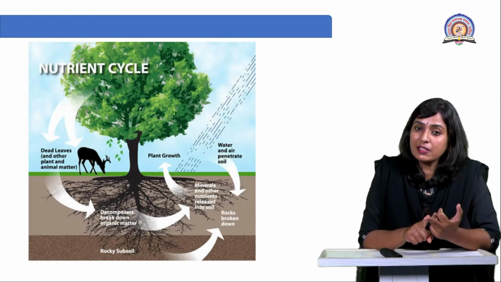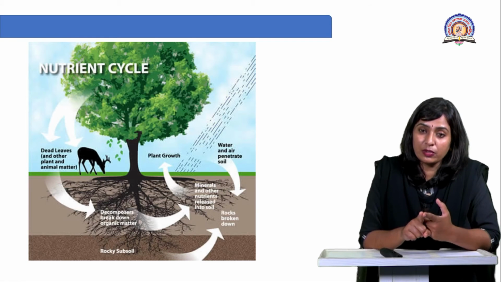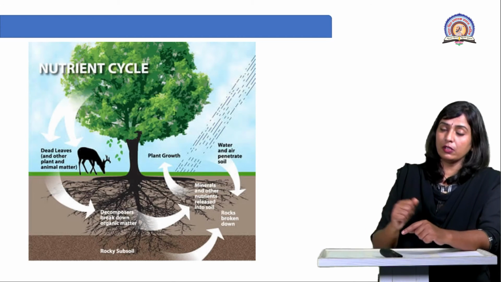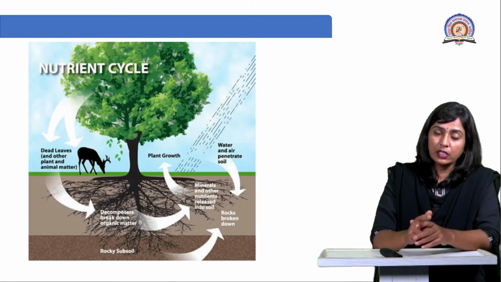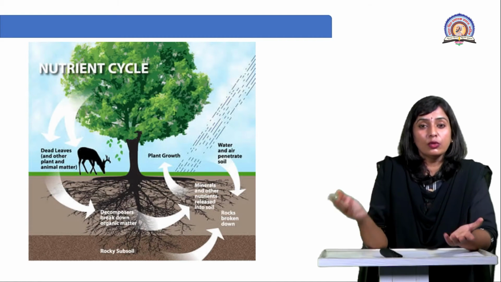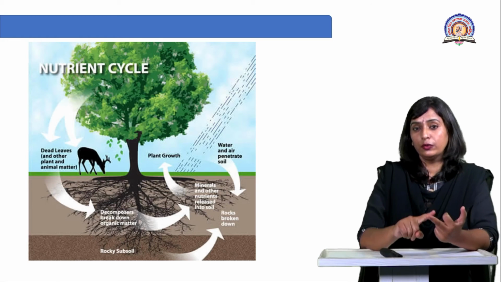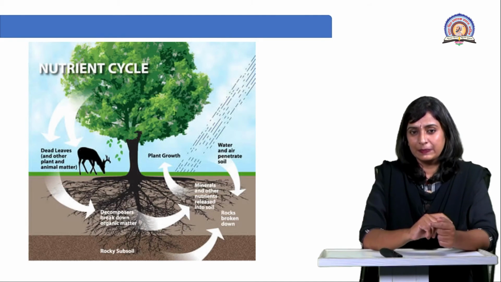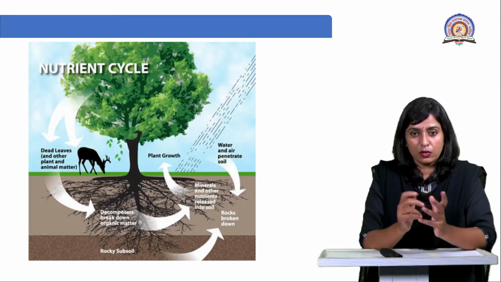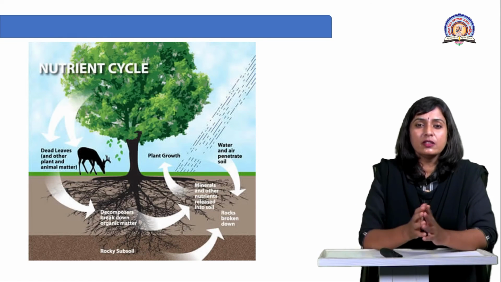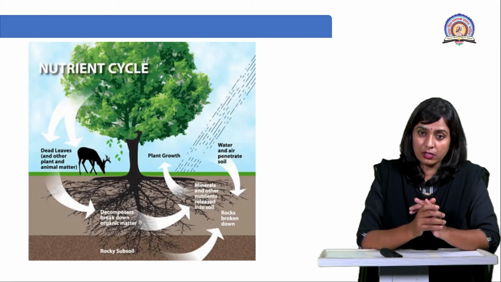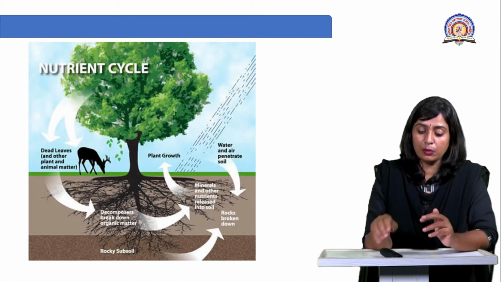So, if the proper digestion is there, then only the nutrients will be utilized. Nutrients will be absorbed by our body, and further utilized for our growth and day-to-day activity. So, similarly, if the organic matter returns to the soil, but has not been decomposed, nutrients will not circulate. And in that case, though a huge amount of organic matter is present in the soil, if it is not decomposed, it is not of any use because the nutrients are locked, right? Nutrients are locked, they are not free to be used by the plants or the primary predators.